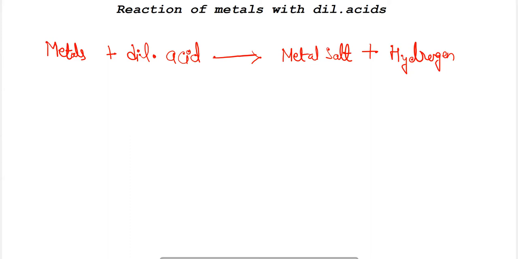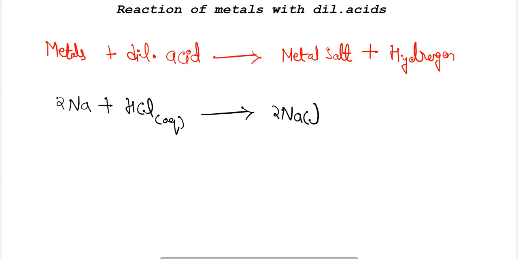Let's take an example. When active metals such as sodium react with dilute acids, the formation of metal salt, that is sodium chloride, takes place and hydrogen gas is released.